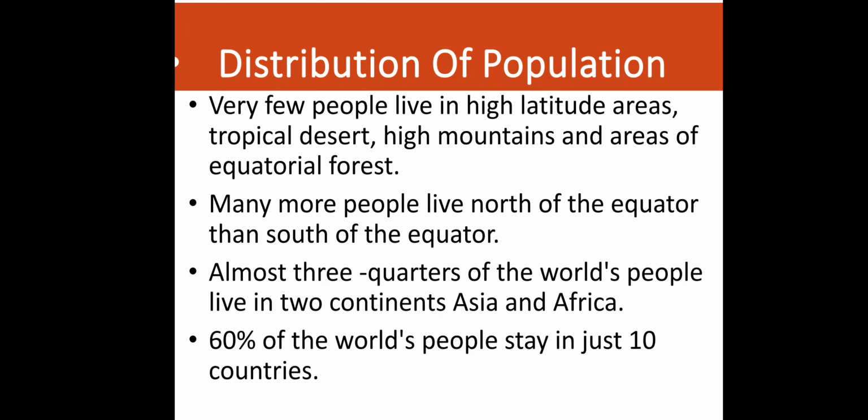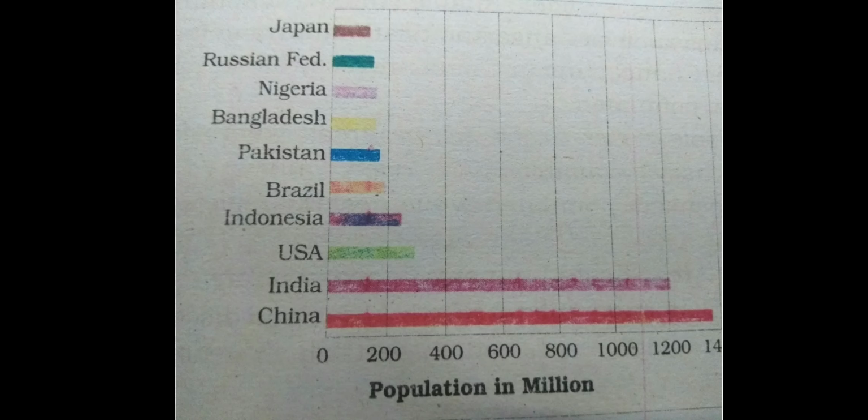Almost three-fourths of the world's people live in two continents, Asia and Africa. 60% of the population stay in 10 countries, and those 10 countries are given like this. It starts with China in your book, but you know the data that India now has the highest population. But according to your book you will go: China first, then India, then USA, Indonesia, Brazil, Pakistan, Bangladesh, Nigeria, Russian Federation, and then Japan.